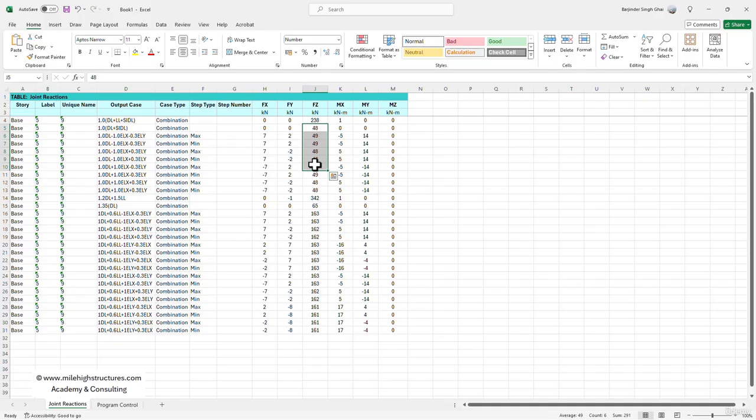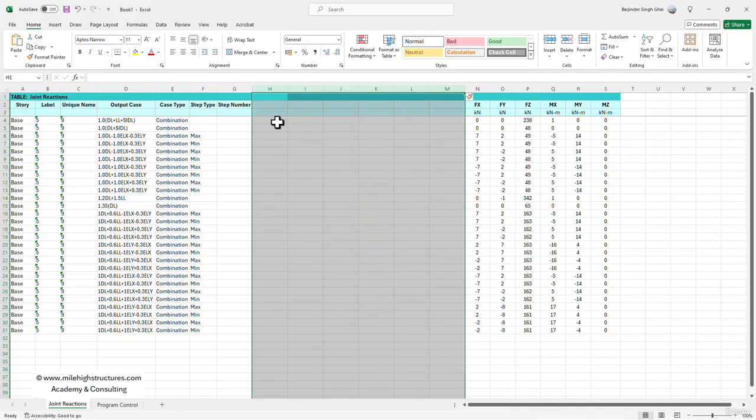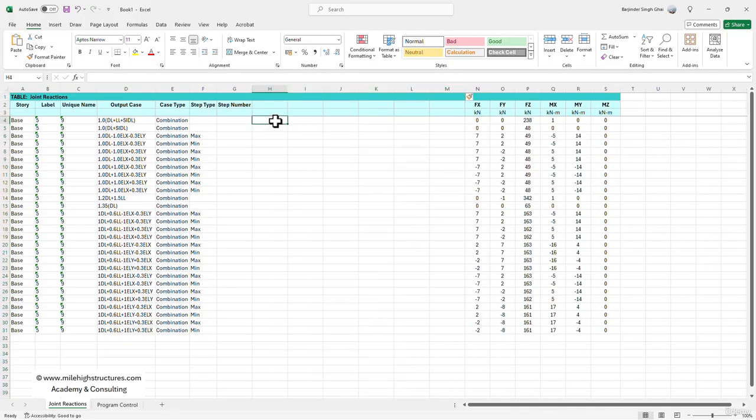Now the thing is that what we need to do here is that we do need to multiply all of these values with -1. So what we can do is that because this is basically the reaction, so we do need to tell the Profis software, that is anchor design software, that what exactly is the force. So we can left click on insert here, and we can simply put a formula here, that is the cell is equal to this into -1.